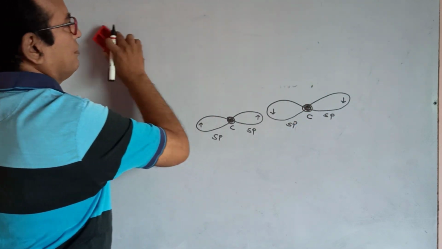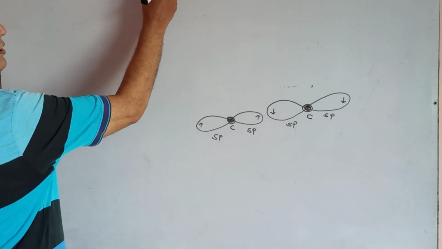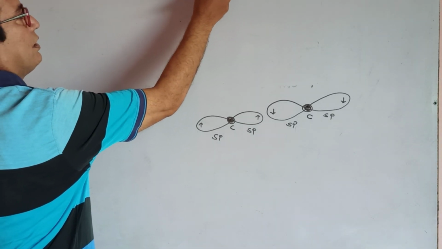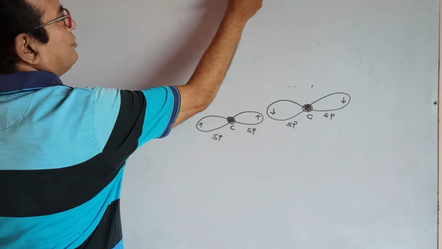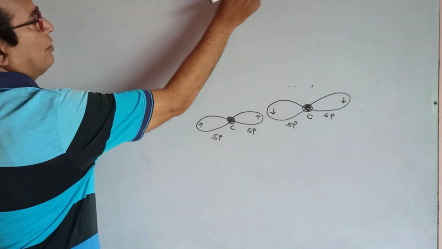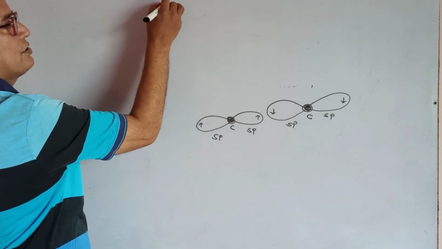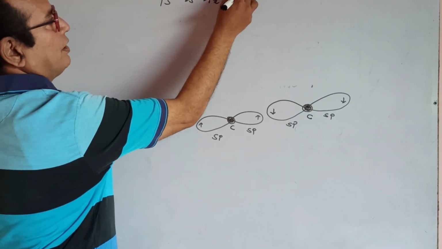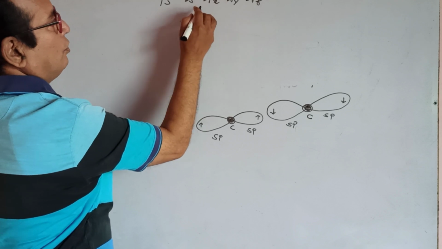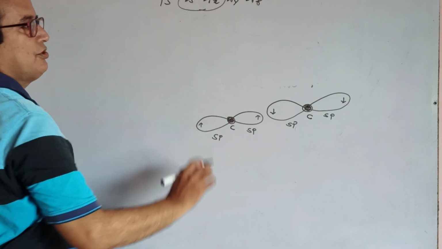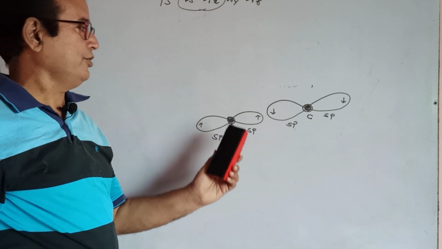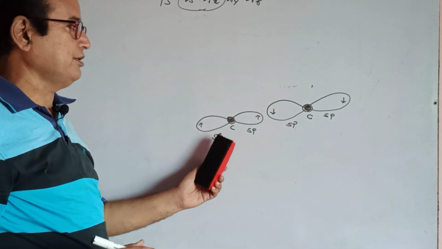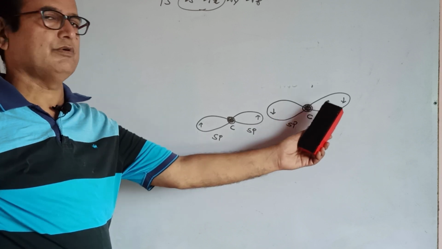In the same way we can conclude the electronic configuration in the ground state: 1s2, 2s2, 2px1, 2py1, 2pz1. Again one electron jumps, giving 1s2, 2s1, 2px1, 2py1, 2pz1. Only 2s and 2p mix with each other. The 2s and 2p of each carbon mix with each other, and two sp hybrid orbitals are formed: sp number 1, sp number 2.